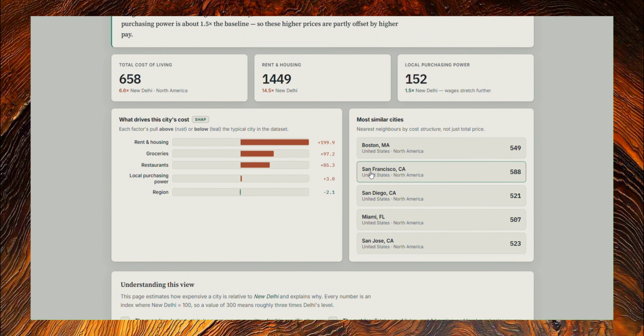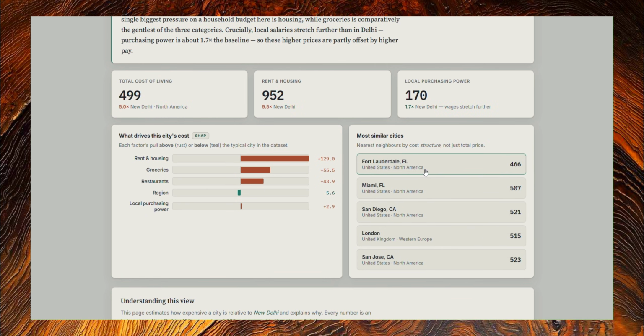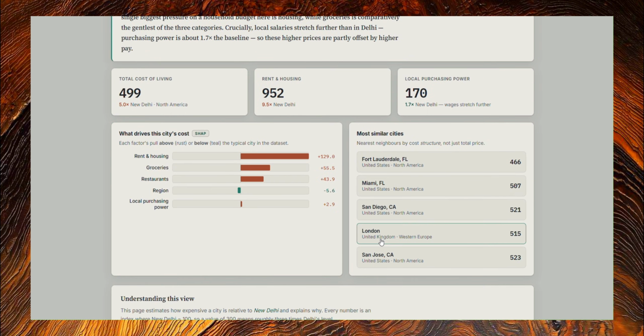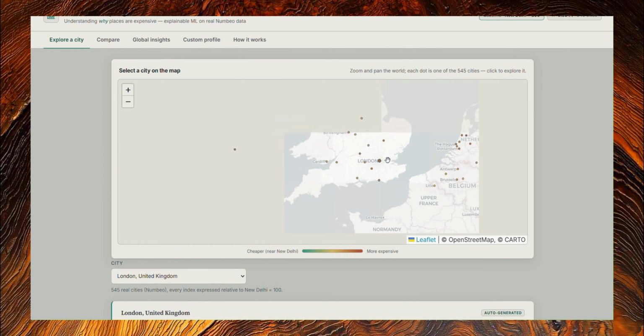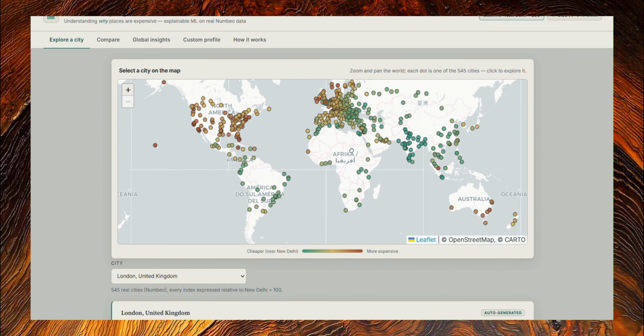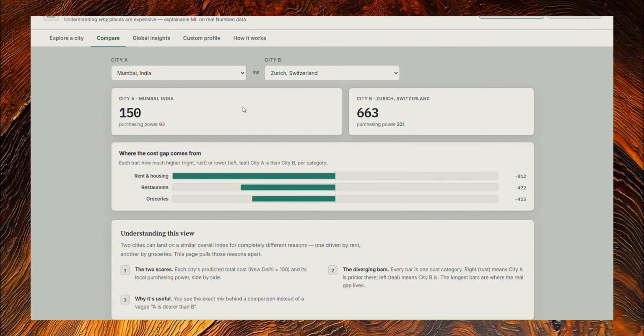Even cities like San Francisco and cities in central and obviously eastern part of the United States are pretty similar, like Florida and Western United States, like San Francisco. Obviously, these cities have similar cost of living, although they stretch between 4 to 6, 7 even, but they are pretty similar. Now, rent and housing is very high in comparison, even in London. Actually, something is pretty evident over here. If you look at it, most of the cities in Africa, South America, and Asia are very similar. Exceptions are always there, but the developed world has higher cost of living. That is pretty evident in North America and Europe.